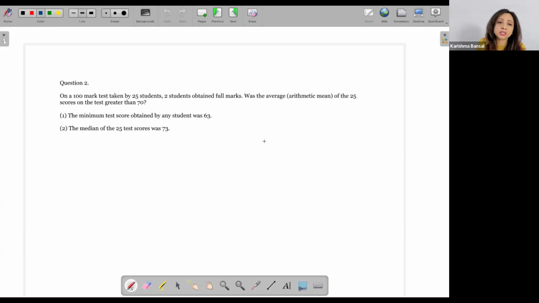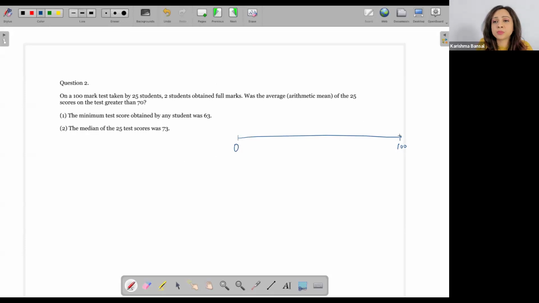on a 100-mark test taken by 25 students. So, you don't have to really make it, but you should visualize because it helps you understand what is going on. When I say a 100-mark test, the thing that comes to my mind is, okay, so the marks can vary from 0 to 100. And I know that there are 25 students, so there are 25 values in this 0 to 100.